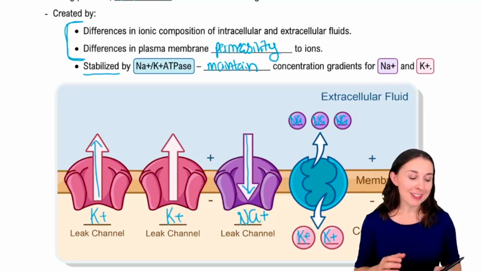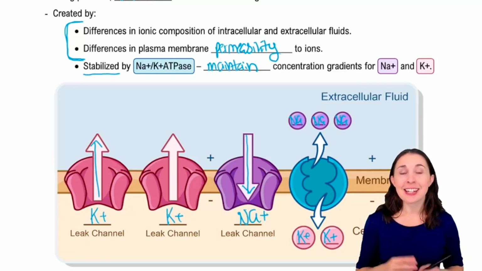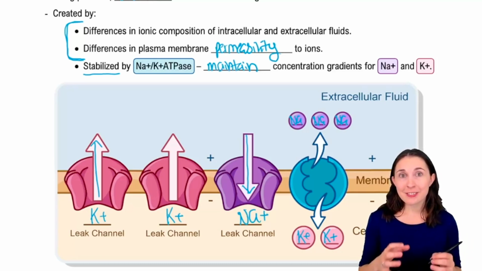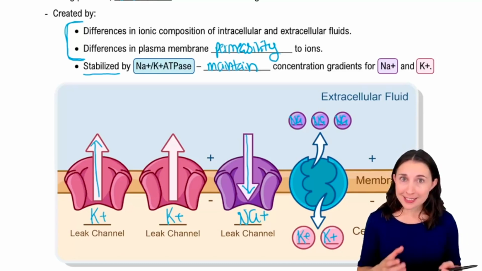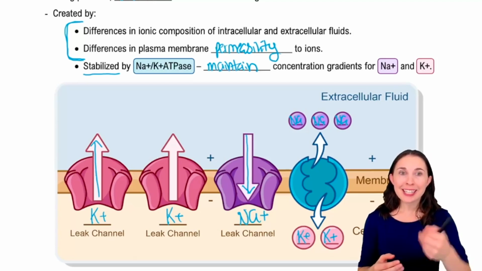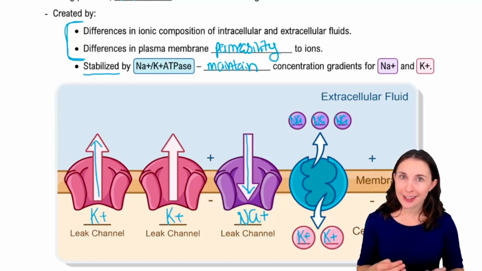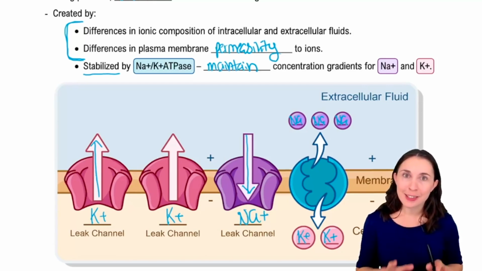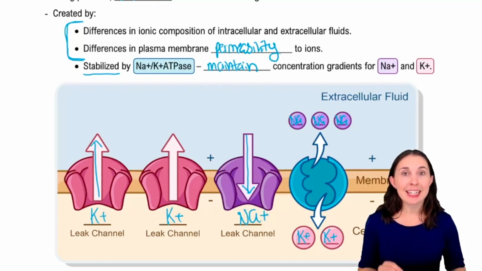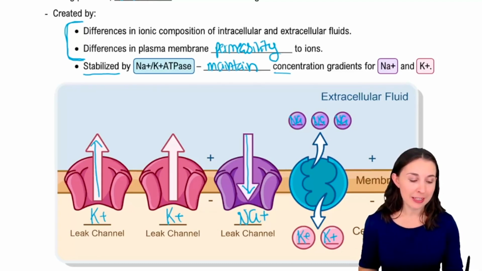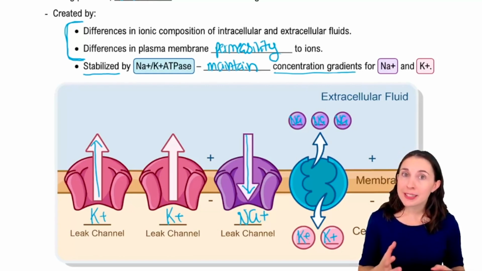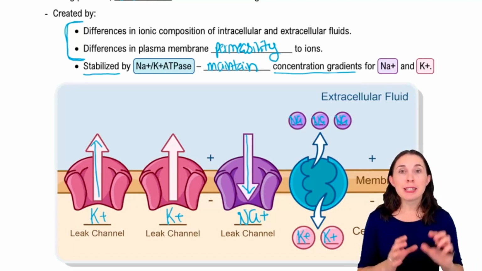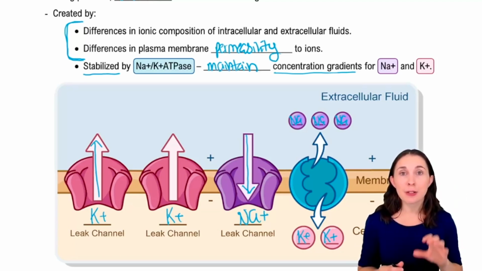The final question that I get fairly often is that if we want the interior of the cell to be negative, why is our sodium-potassium pump bringing in positively charged ions? Like, isn't that kind of counterintuitive? Also a great question, but it's important to remember the role of the pump is to maintain the concentration gradient. So what is really happening here is that the pump helps maintain the concentrations of sodium and potassium.